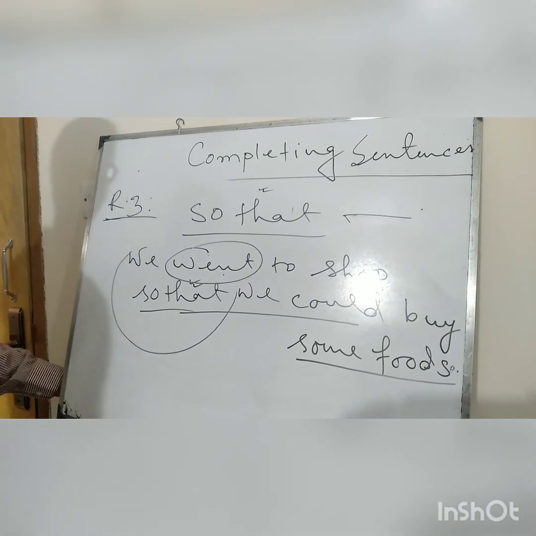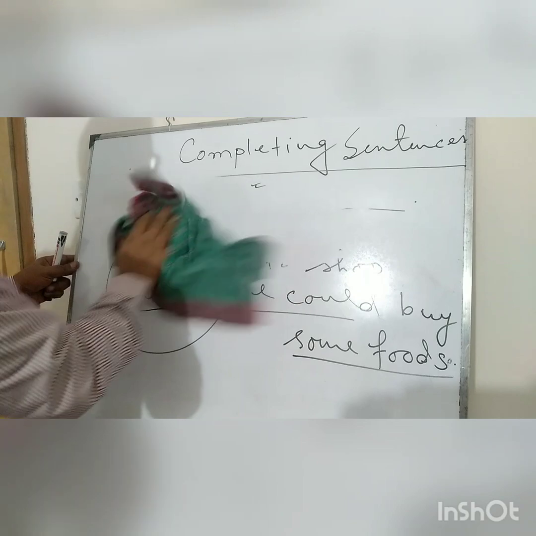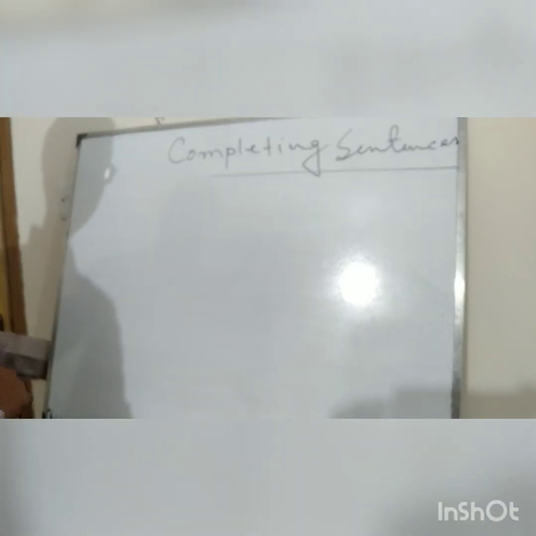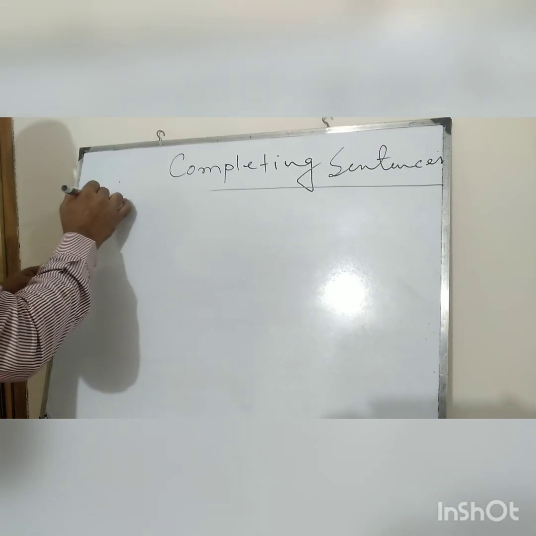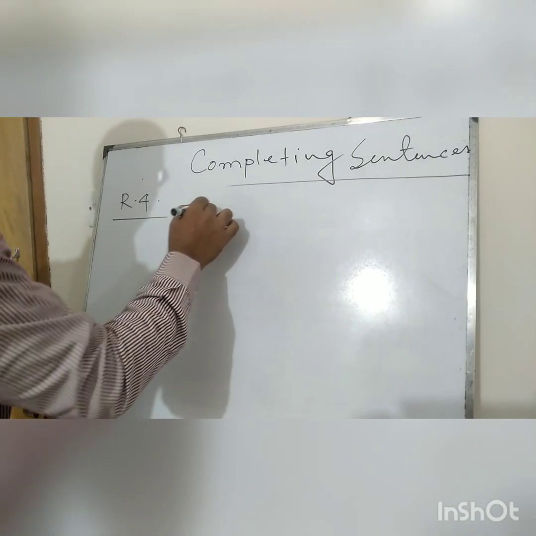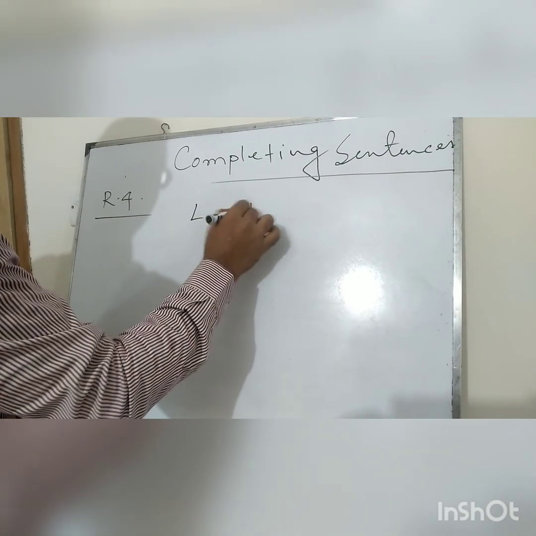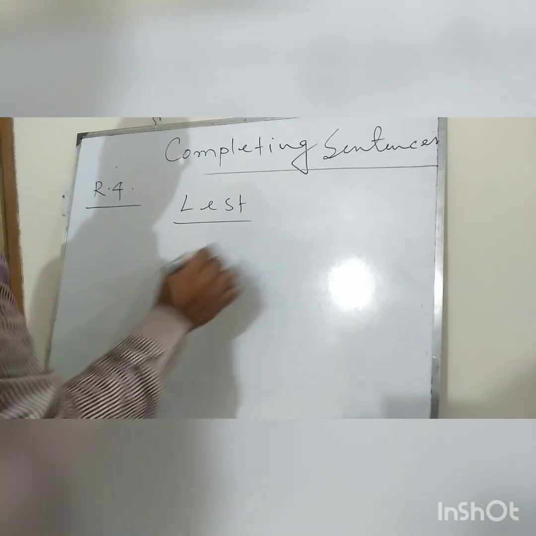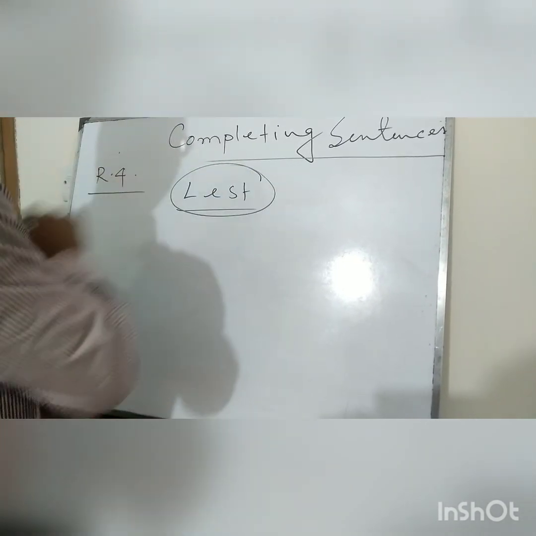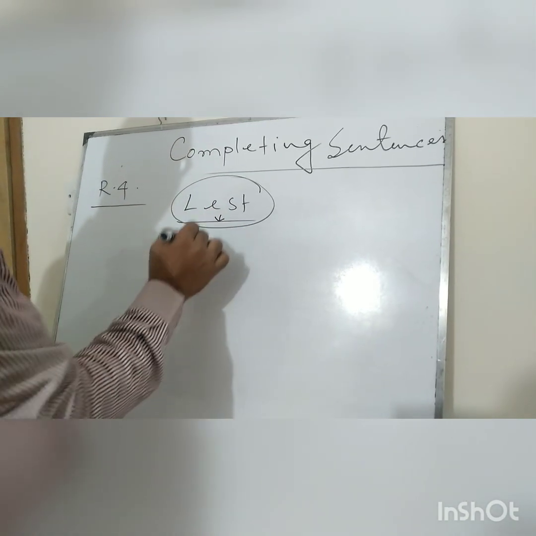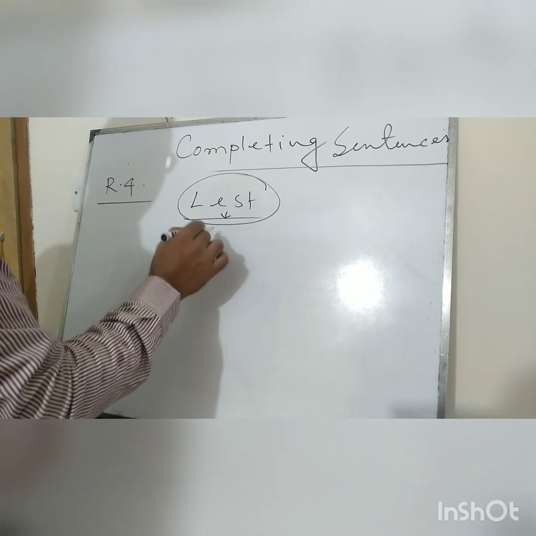Now let's go to rule number 4. Just see "lest". Lest is a conjunction.